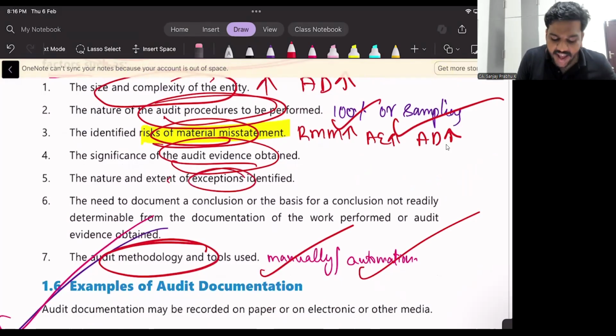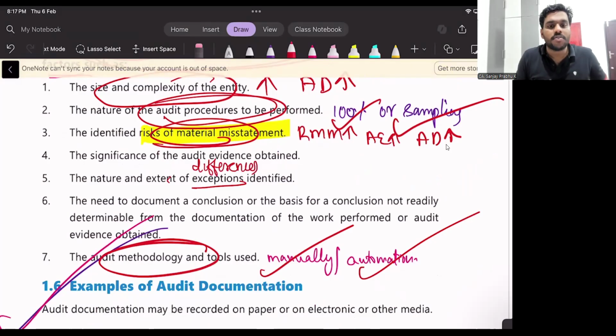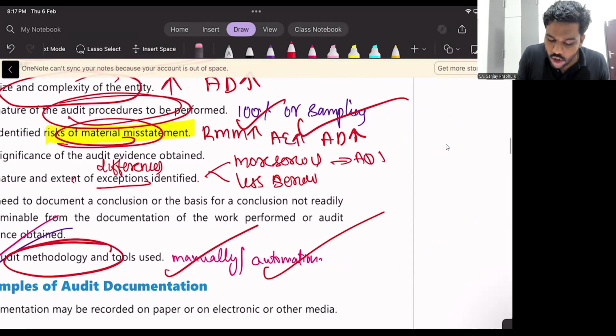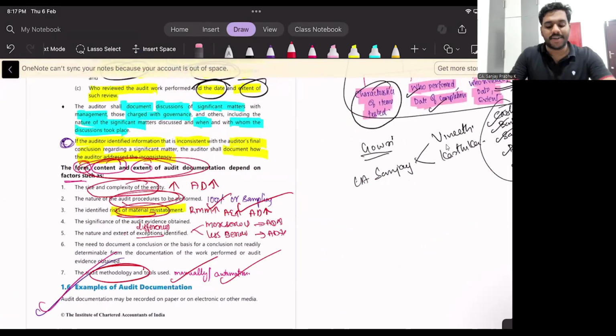Nature and extent of exception. Exception means differences or mistakes. So if the differences you have obtained are more serious, then you have to maintain more documentation. Less serious, less documentation. Okay, so this is all about chapter number 6, SA 230.